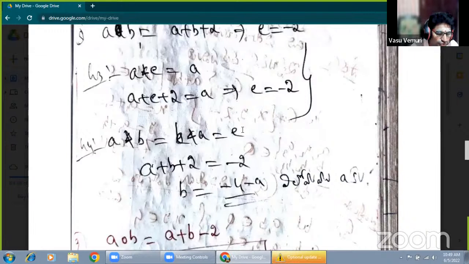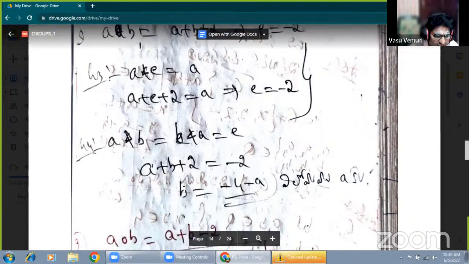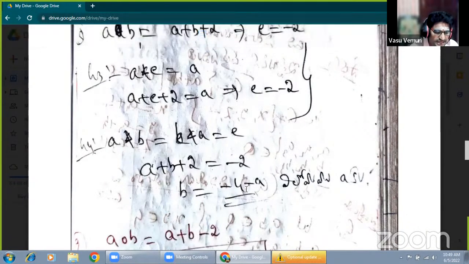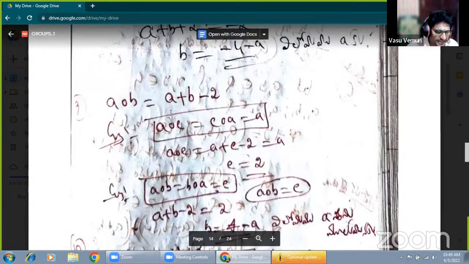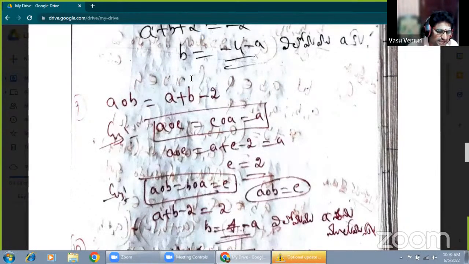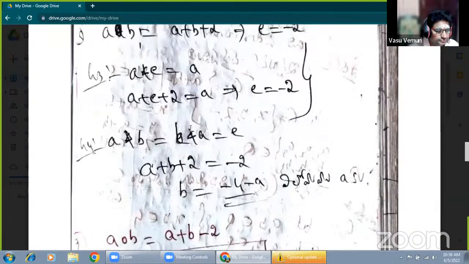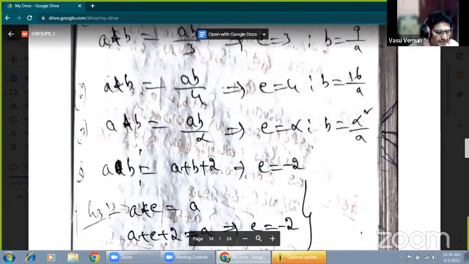A star B equal to E means B is the inverse of A. Okay. There, what is the inverse value? What is an inverse value? Minus 4 minus A. Be an inverse of A element. Okay. That's it. Now here, A circle B equal to or A star B equal to whatever it is. Okay. Now in the same manner, this is the given the defined part.